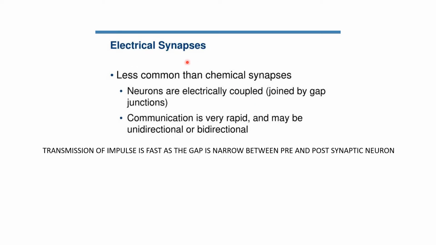Now there are two types of synapse. First is electrical synapse and the other one is chemical synapse. So what happens in electrical synapses? It is less common than chemical synapse. Neurons are electrically coupled, that is joined by gap junctions, and communication is very rapid, and hence mostly they are bidirectional, but sometimes they can be unidirectional. Transmission of impulse is fast as the gap is narrow between the pre and the postsynaptic neuron. So this is electrical synapse, in which there is electrical coupling.